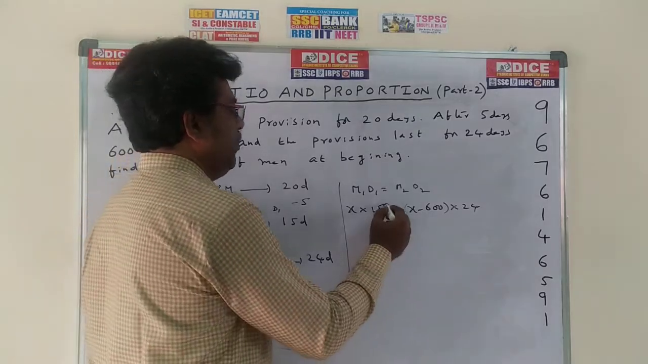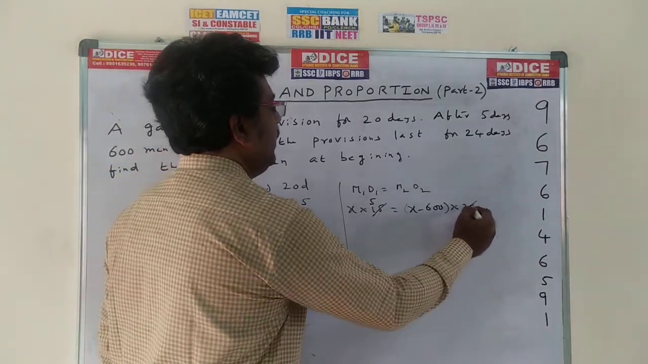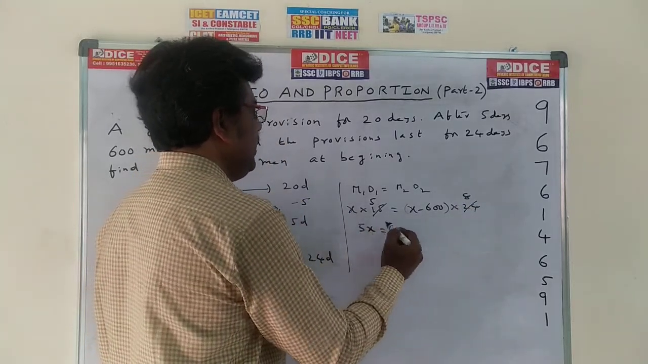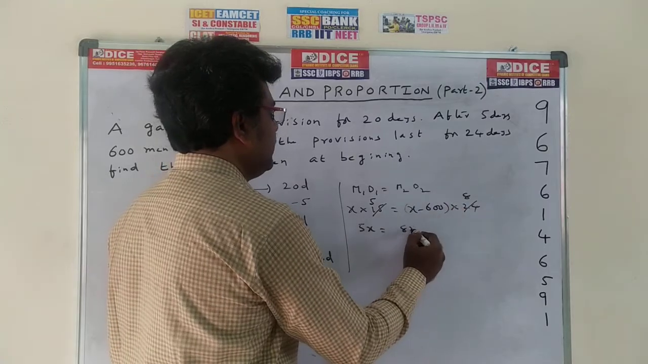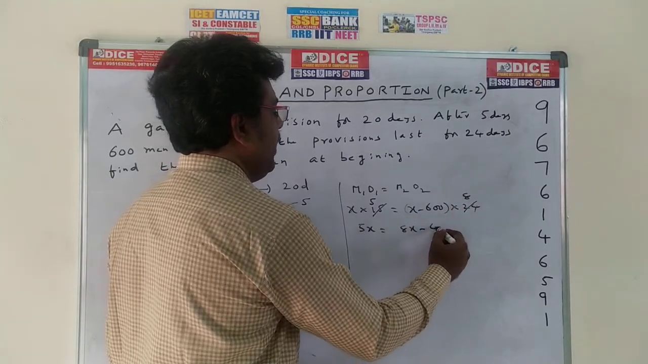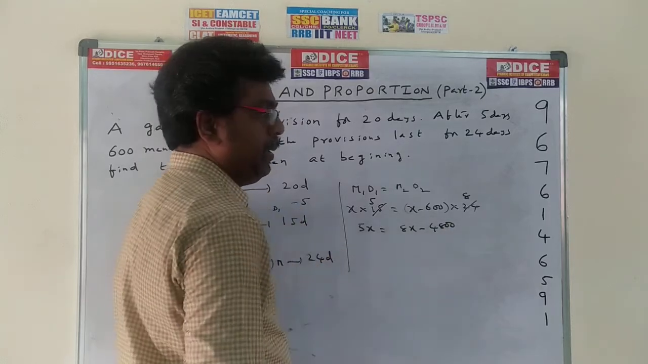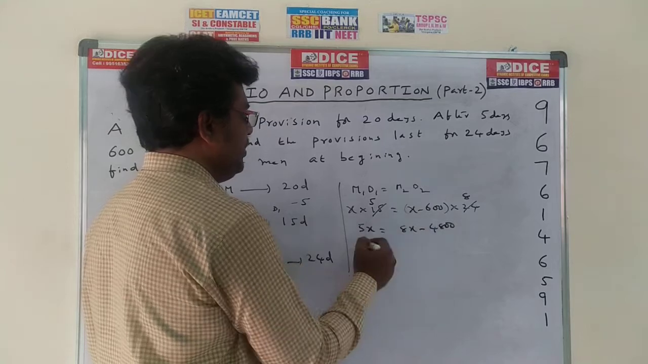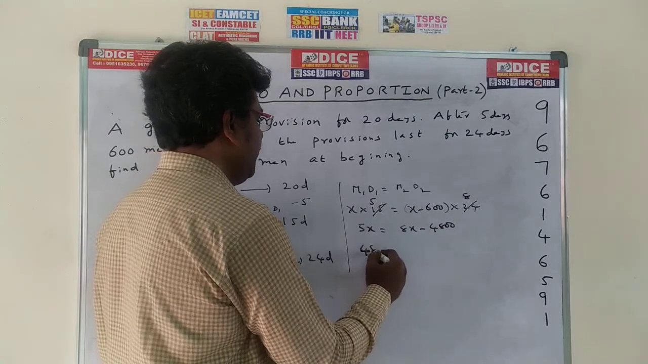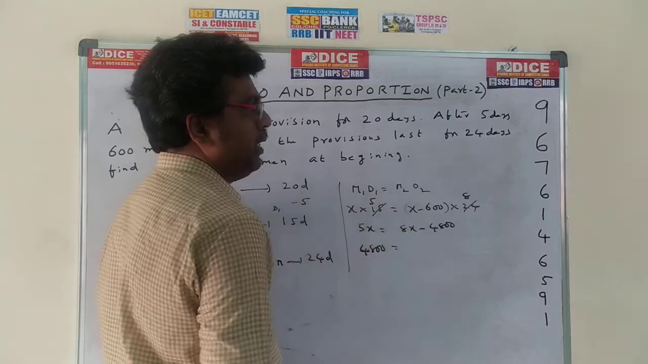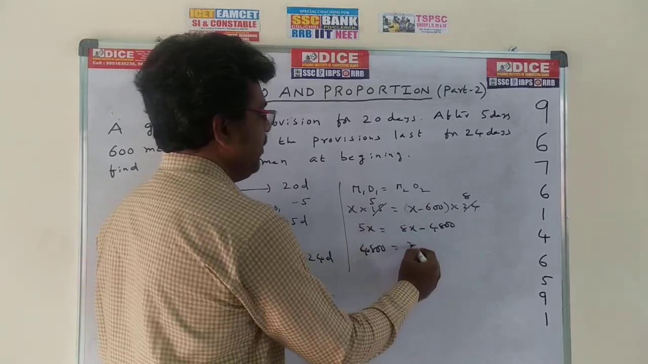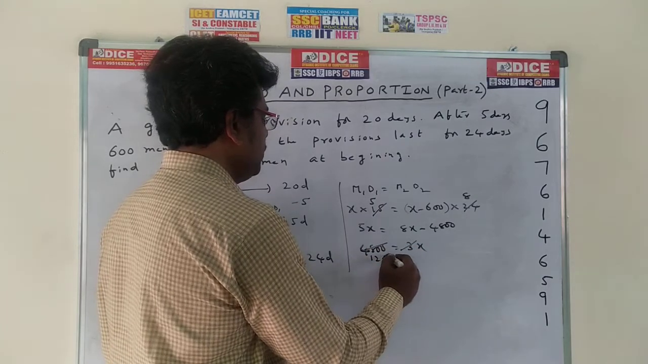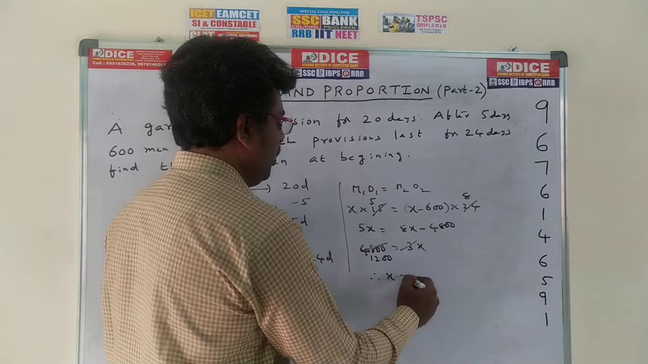Now we can cancel with the table of 3. 3 5s are 15, 3 8s are 24. So 5 into X is 5X, equal to 8 into X, 8X, minus 8 into 600, 4800. Now send minus 4800 to this side and 5X to that side. A minus term coming to this side becomes positive 4800. Sending 5X to that side, 8X minus 5X is 3X. 3 times 1200 is 3600, so finally X is equal to 1200 members.